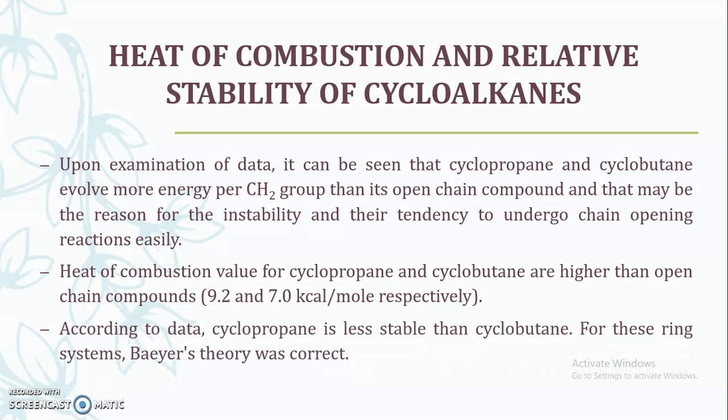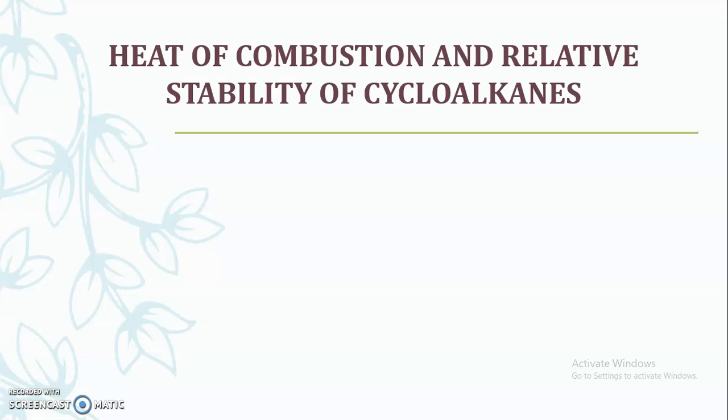According to this data, cyclopropane is less stable as compared to cyclobutane. This means the heat of combustion study also confirms that cyclopropane is less stable than cyclobutane. For this ring system, Bayer's theory was correct. As I said, for the stability of cyclopropane and cyclobutane, whatever Bayer has proposed was correct. But it is not correct for cyclopentane and cyclohexane.